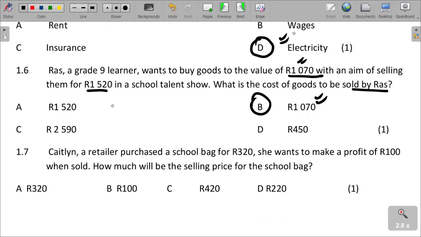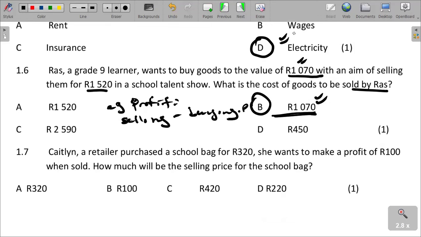If they ask you for profit, profit is selling price minus buying price, which is going to give you the profit. So in this case, we are asked the cost. The cost is this one. If it was asked the profit, you would say 1,520 minus 1,070, and then you can get your answer.